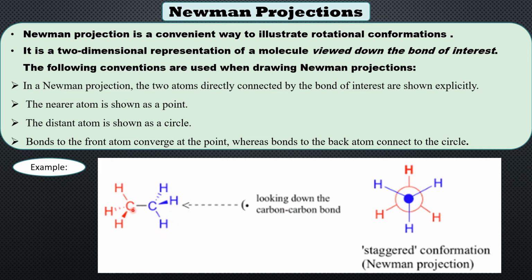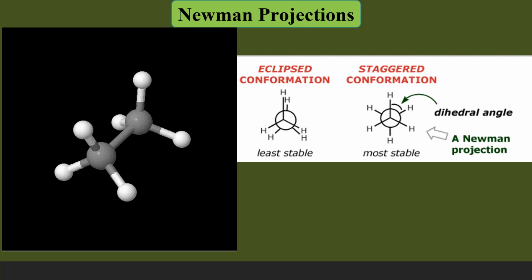The carbon at the back side is shown with a circle, and the three bonds connected to the backside carbon, the distant carbon, are connected with the circle. These are the Newman projections of ethane molecule.